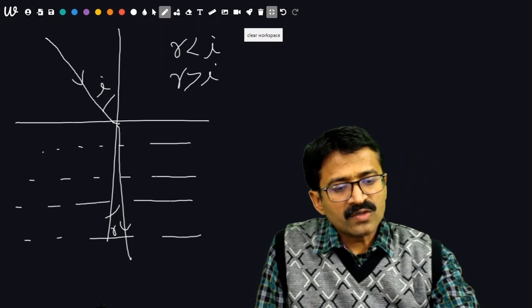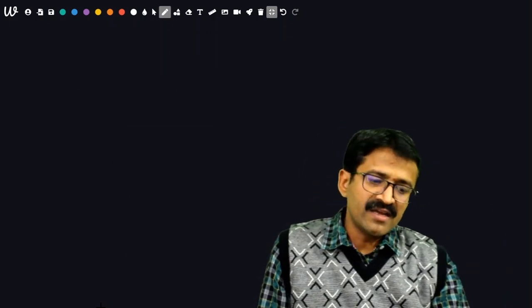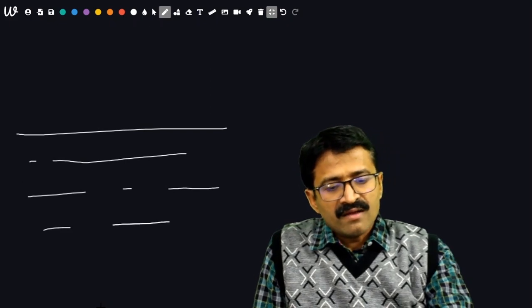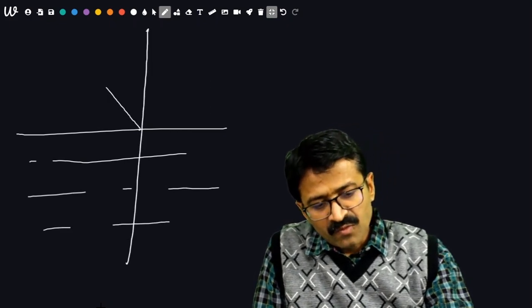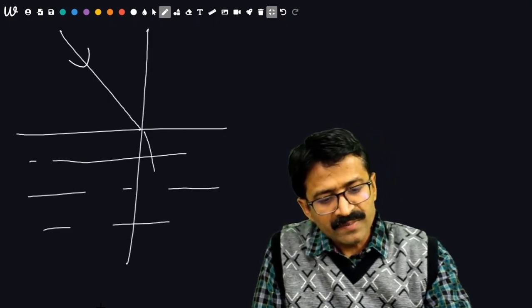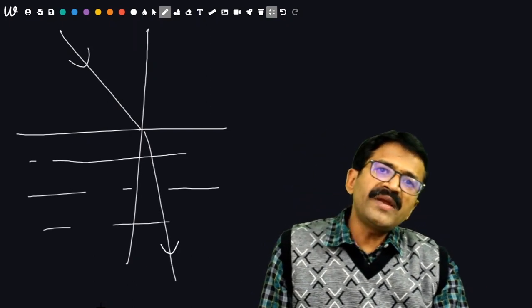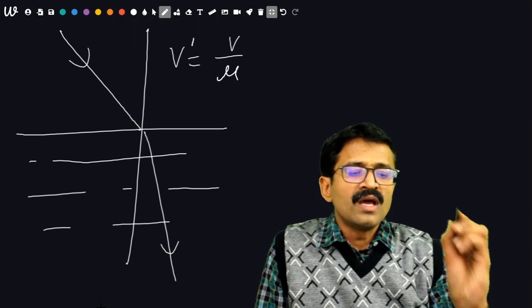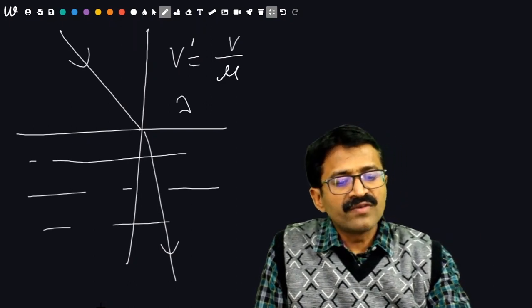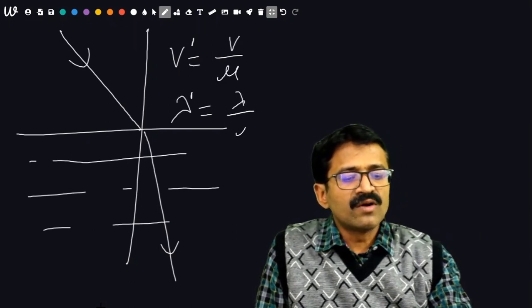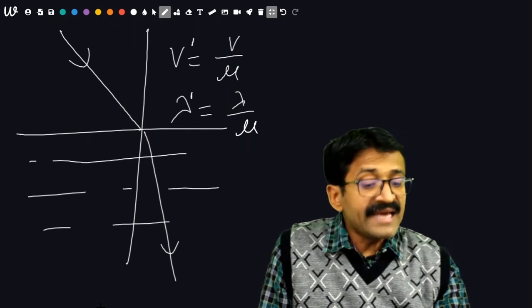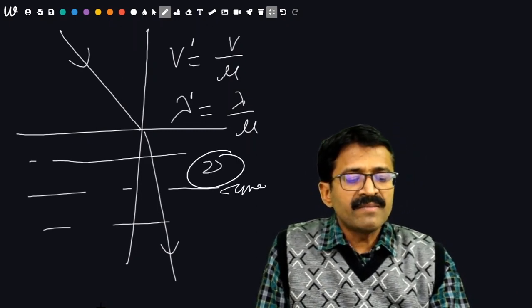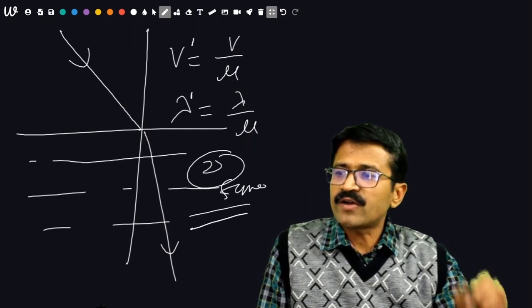Now what about the change in speed, etc.? During refraction, whenever a light ray is moving from one medium to another medium, the speed will change: v dash is equal to v upon mu. Lambda, that is the wavelength, will also change: lambda dash is equal to lambda upon mu. Then the frequency will remain the same, it is not changed at all.